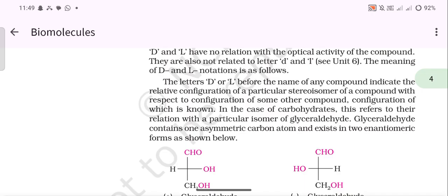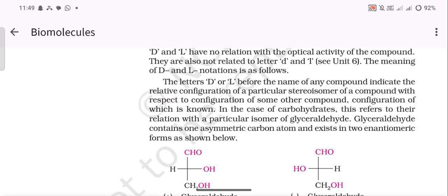The letter D or L before the name of any compound indicates the relative configuration of a particular stereoisomer of the compound with respect to the configuration of some other compound, the configuration of which is known. In the case of carbohydrates, this refers to their relation with a particular isomer of glyceraldehyde.